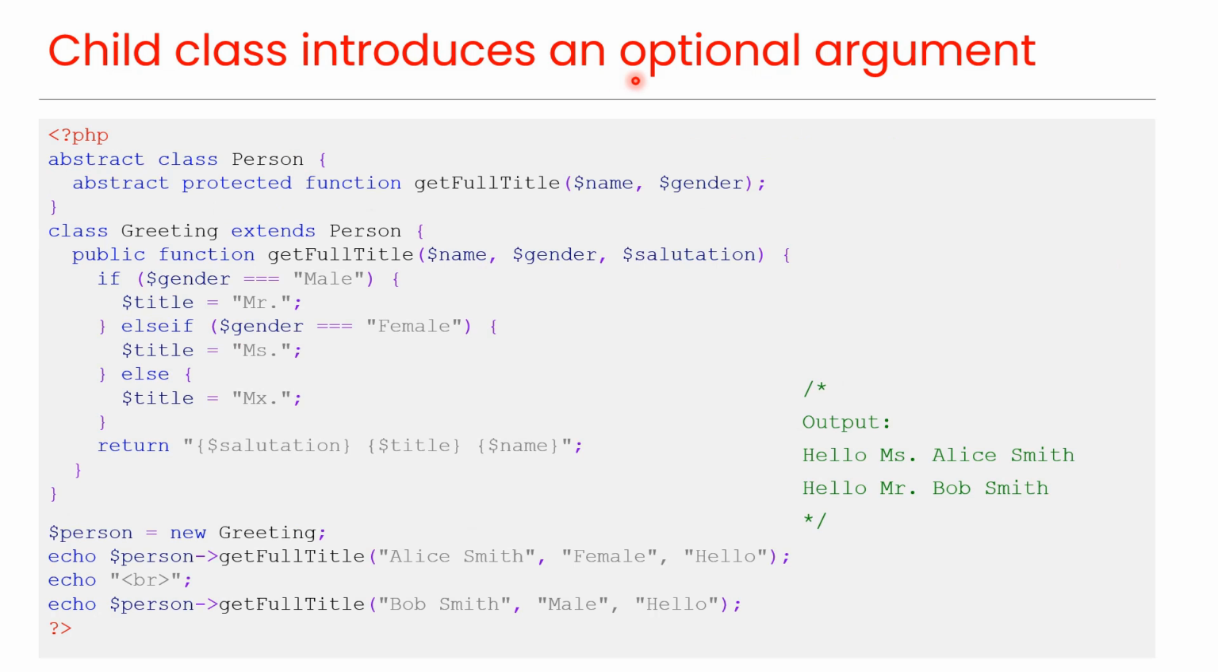Child class introduces an optional argument. In this example, we have an abstract class person, having an abstract method getFullTitle, containing two arguments, name and gender. And you can see an example implementation here. In this case, the child class introduces an additional optional argument, salutation. Here we are creating an object from the child class, and then calling this method by providing the three argument values. The argument values are passed to this method and the resulting output will be displayed.